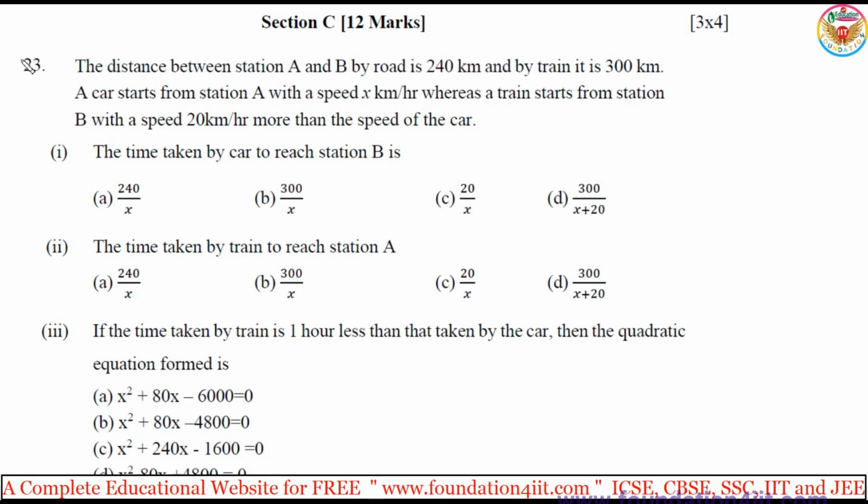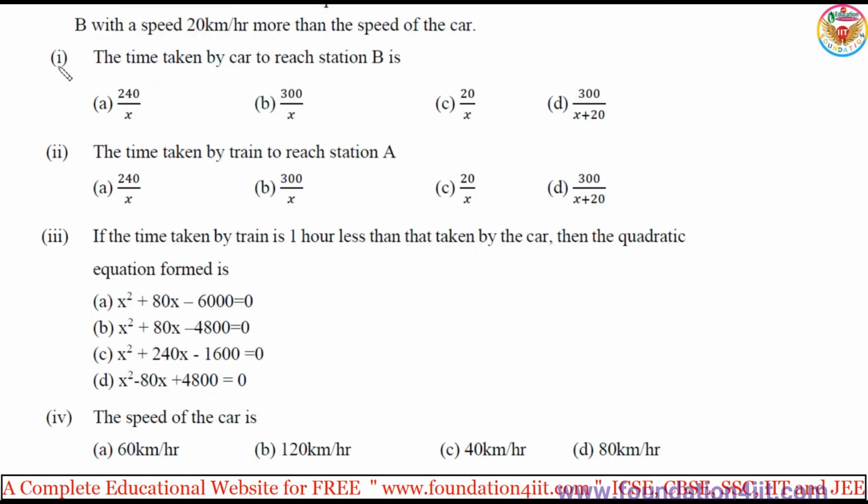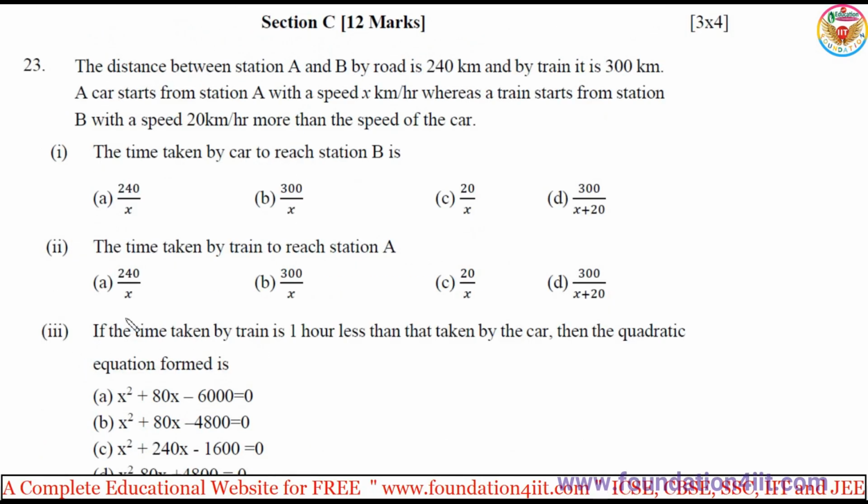That means, for example, this is the 23rd question. So in section C we have 23, 24 and 25. Question 23 is for 4 marks. They are giving 4 sub questions, so 1, 2, 3, 4, but the 4 are based on a single question. So let us do this one.